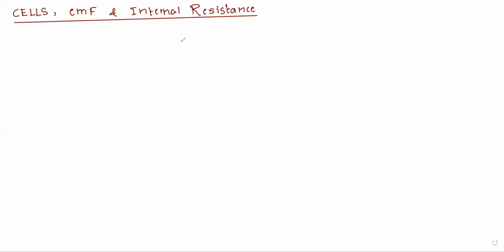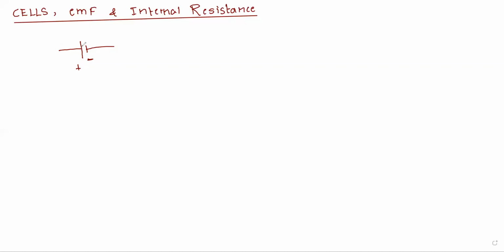Okay, so what is cell defined as? Please write down. Cell is defined as the device which is used to maintain steady current in a circuit. And the symbolic representation of a cell is like this. It is always represented like this. It has two vertical lines, one is the longer line and one is the shorter line. The longer line always indicates the positive end, and the shorter line always indicates the negative end. So this is how we represent the cell.